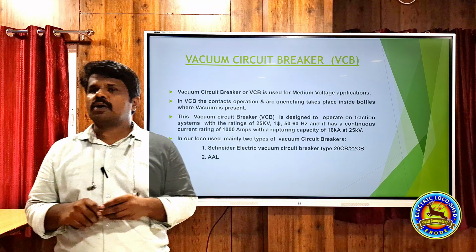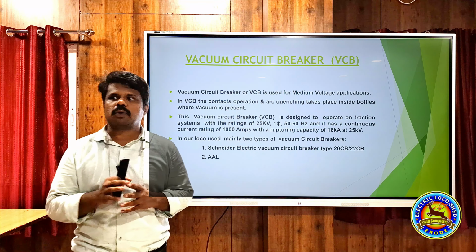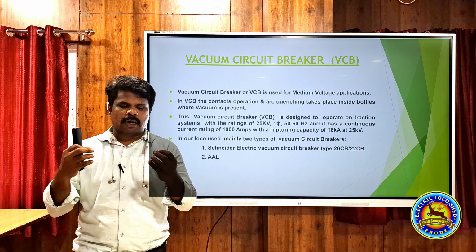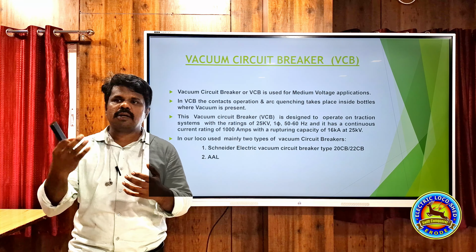In our locomotive, we use vacuum circuit breakers, where the extinguishing of the arc is done using vacuum. So why is vacuum used? Whenever contact is made, an arc will be formed. This arc will ignite only if air is available in that area.